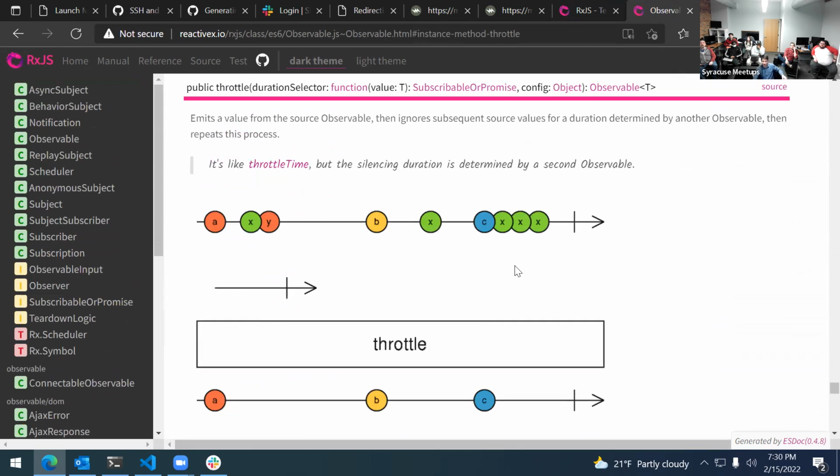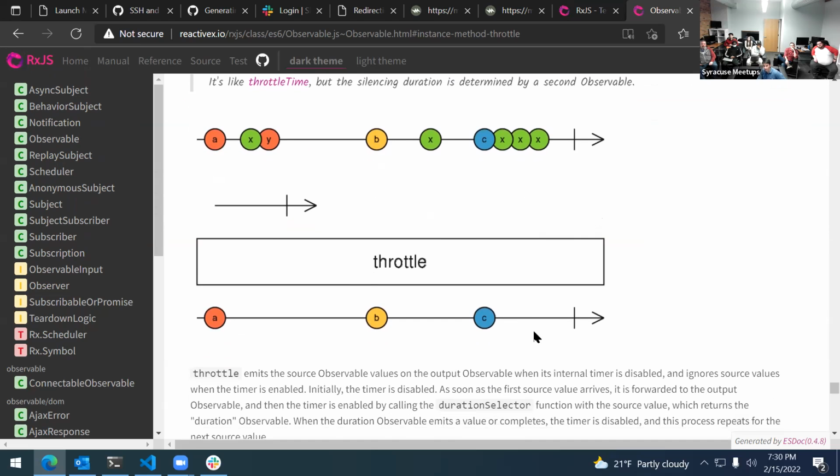Okay, so this is what the throttle looks like. Remember how the point of it was to make sure that you could only click once per second. If we see these events A, X, and Y are too close to A, and then we see B and X. X here is too close to B here, and then C, X, X, X. These guys are too close to C. So throttle says, I'm going to get rid of the things that are too close to each other.